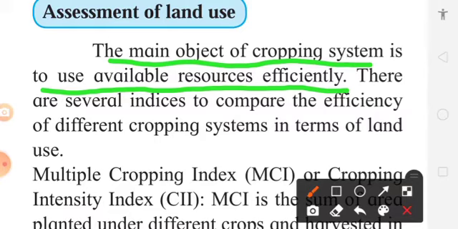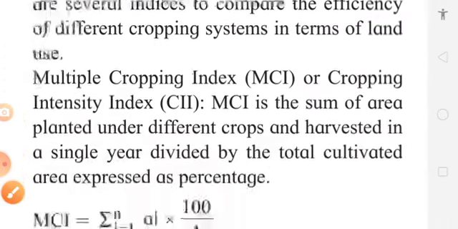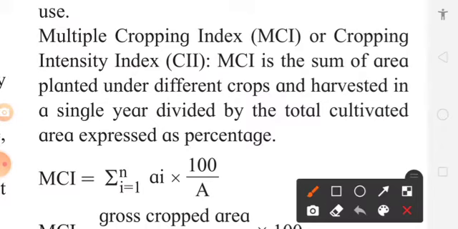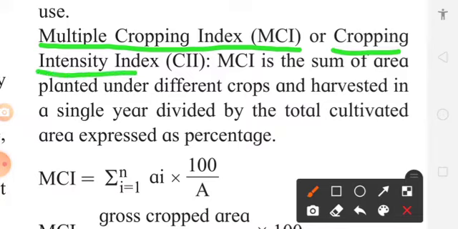This efficiency of land we can increase, and it can be calculated by a particular formula. This is the multiple cropping index, MCI, also called the cropping intensity index. What is the multiple cropping index?